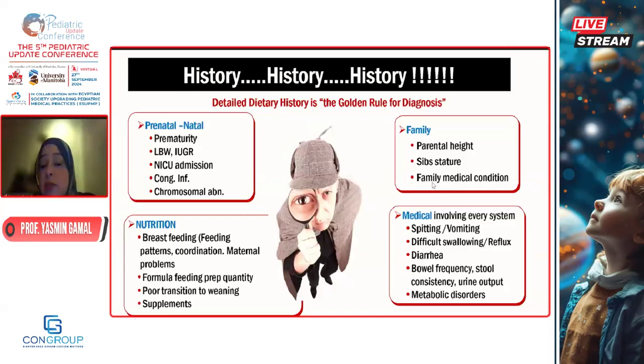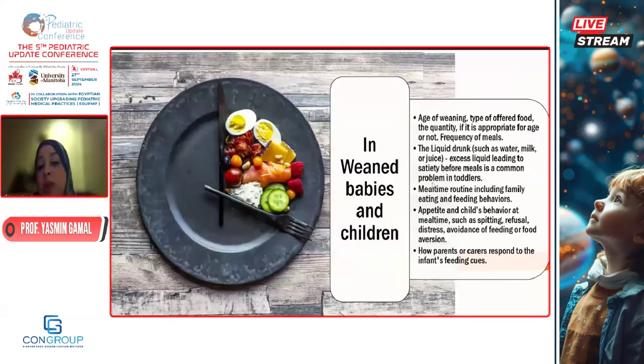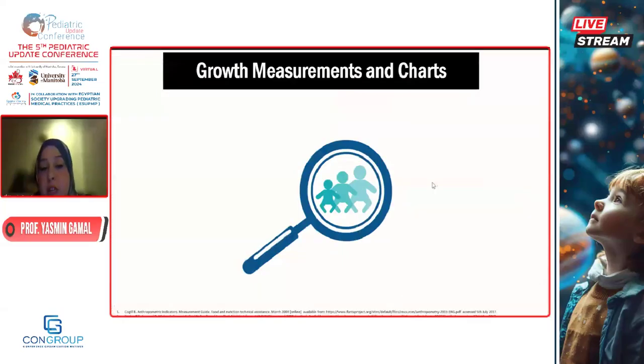Is he not taking enough? Because we're having an algorithm when we are facing a growth abnormality. The first step is to assess the intake of the child, the family, how is the family, the genetic potential, and if there is any medical history denoting an organic cause of this growth abnormality like diarrhea or constipation or spitting or whatever. In weaned babies and children, please take a detailed history of the liquid they are consuming, of the milk, of the juice, of the mealtime, if the family mealtime. All this will help you in putting the child on the way regarding the nutrition.